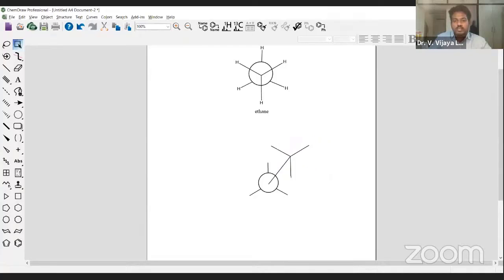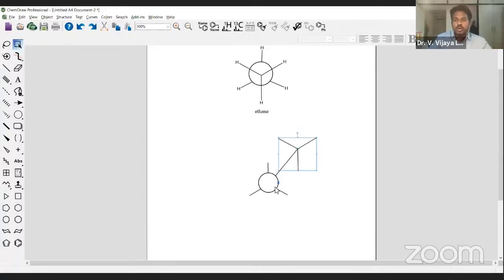If you try to drag this moiety onto it, this is how it comes. But just have a look at this. Both the structures, are they same? No, they are not same, because you are unable to see what the front part is and what the back part is. Both are trying to be there on the back side of the circle. It should not be like that. So what do we do?